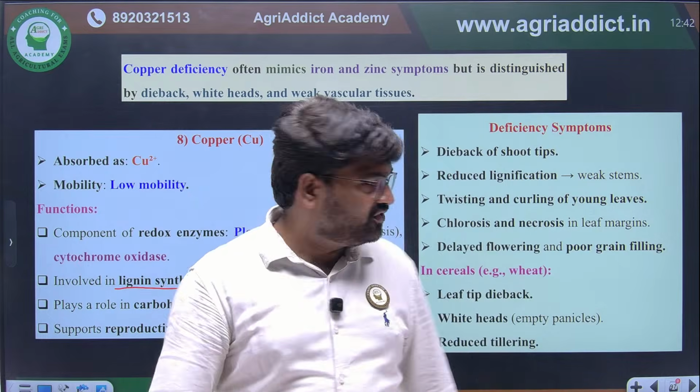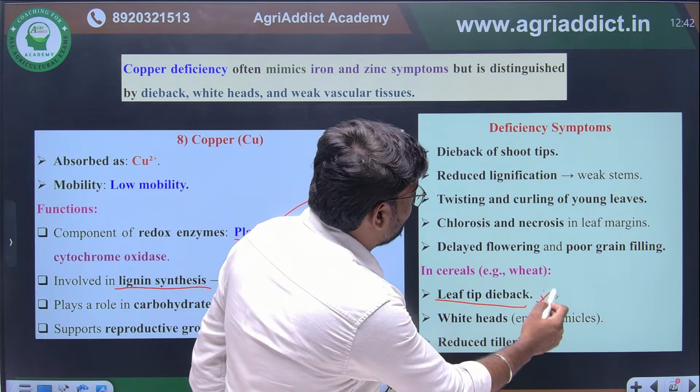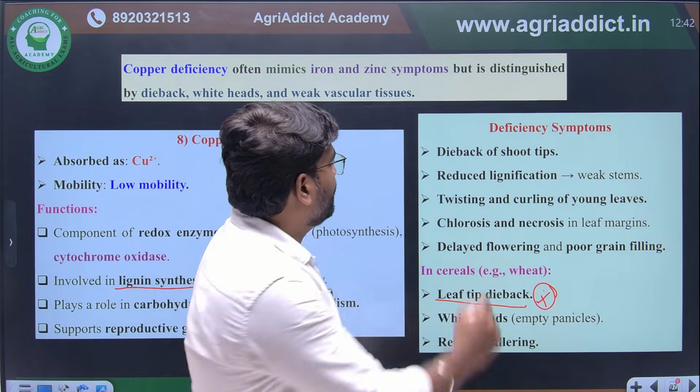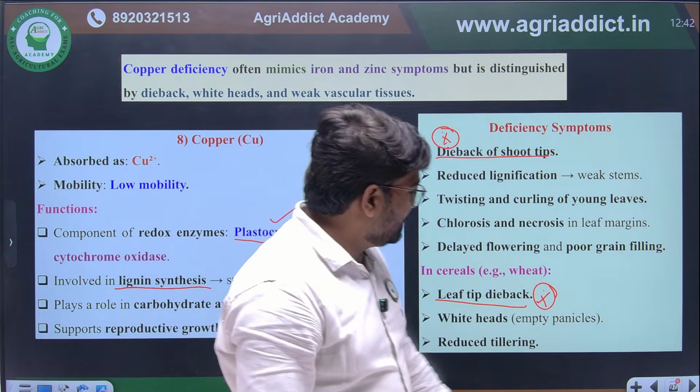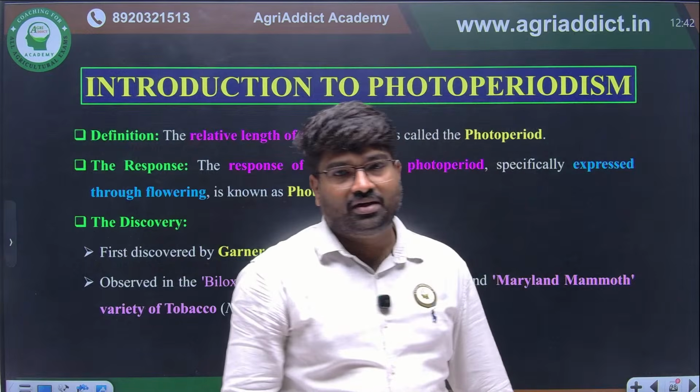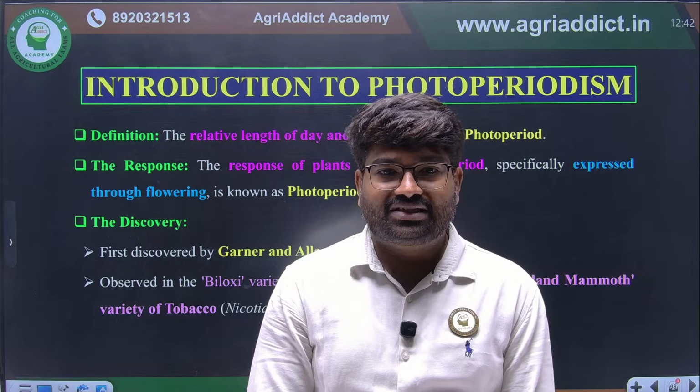The major deficiency symptom, if you see, is leaf tip dieback, or dieback of shoot tips. This is the major deficiency symptom of copper. With this, we are completing the mineral nutrition. I hope this is clear for everyone.